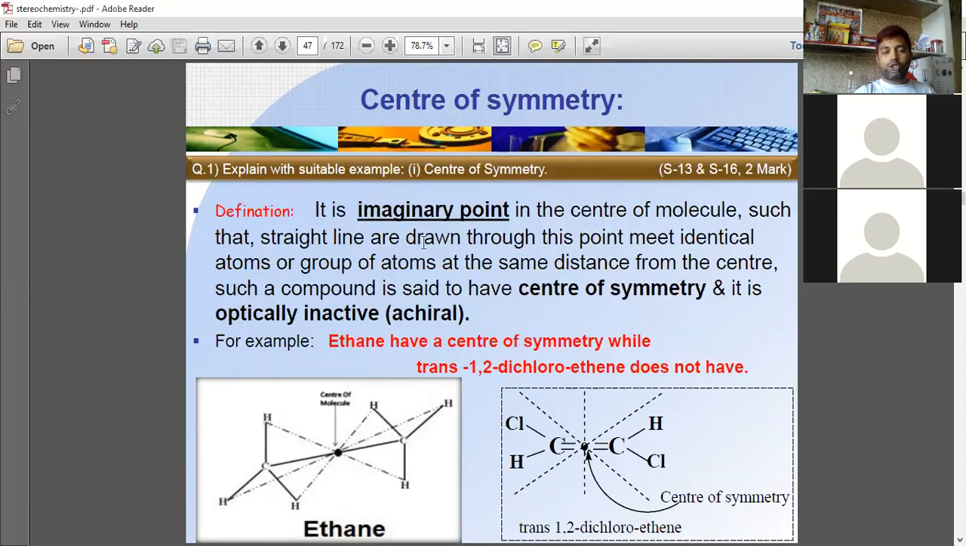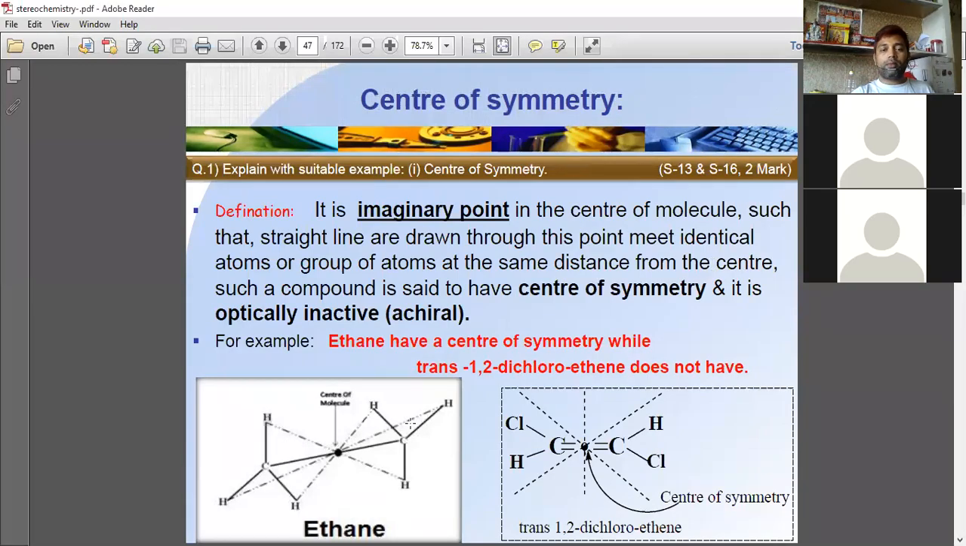straight lines are drawn through this point. Straight lines, see this. Straight lines drawn through this point meet identical atoms or groups of atoms. Identical atoms, see, they are meeting identical atoms, only hydrogen, at the same distance from the center. This distance from this point and this distance are the same.